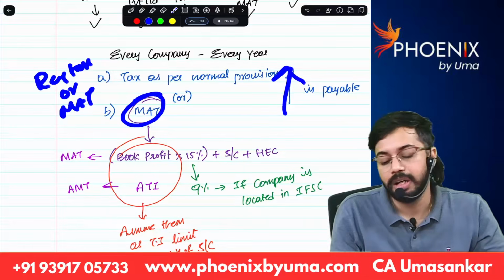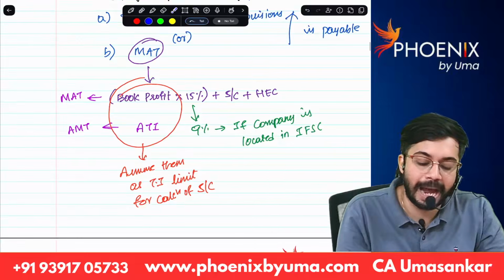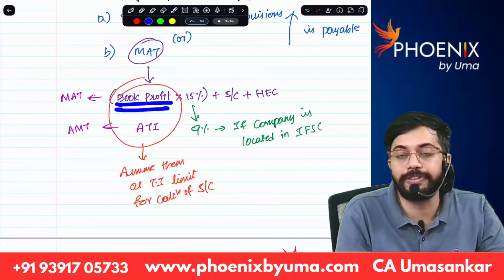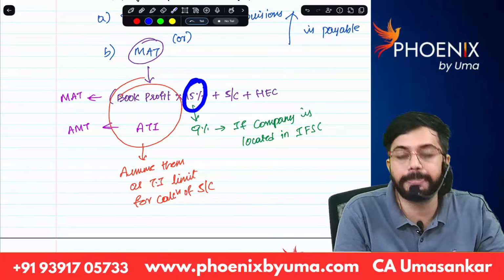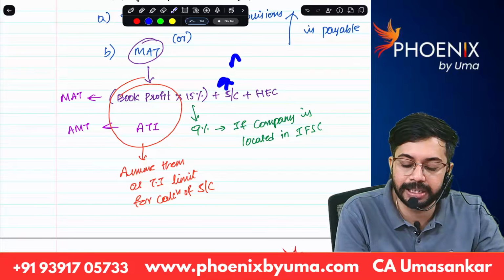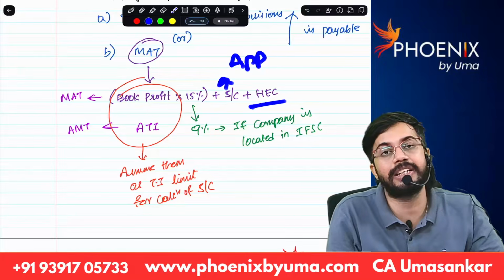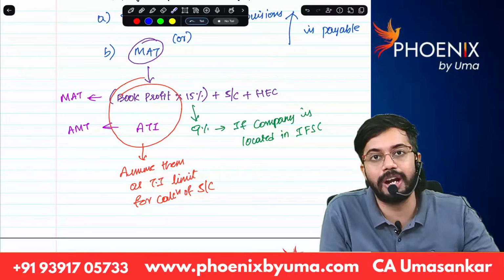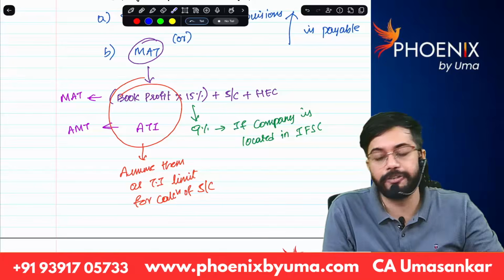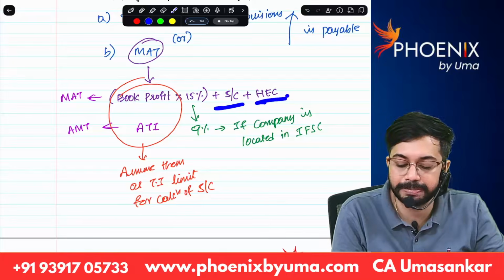Sir, how to calculate MAT? MAT is basically calculated on book profits. Book profits into 15% MAT rate plus applicable surcharge plus HEC at the rate of 4%. That is called MAT.